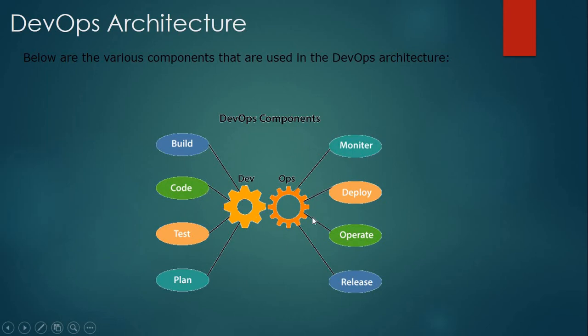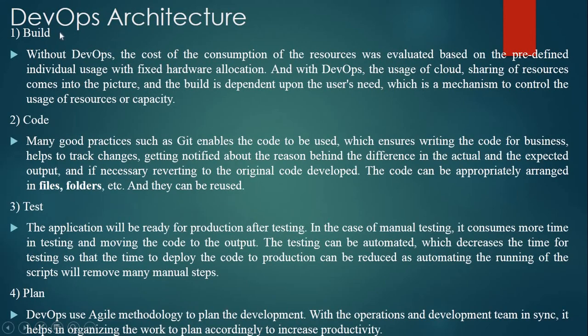This is the development team. This is the operational team. The DevOps team will have build, code, test and plan, whereas monitoring, deploy, operate and release will be the operations of the ops team. So we will check each and every architecture in depth. So our first is build.